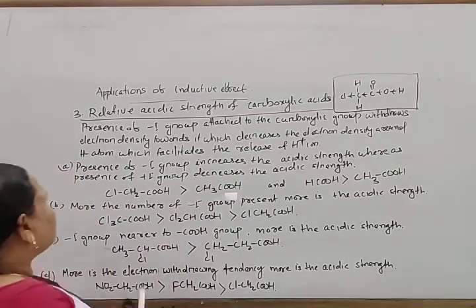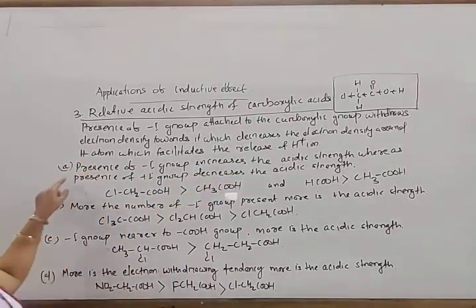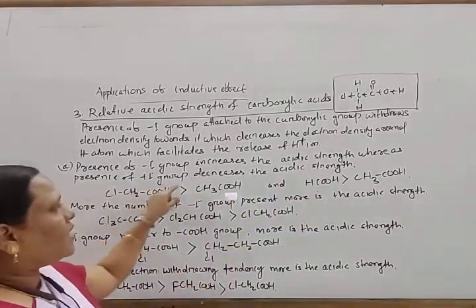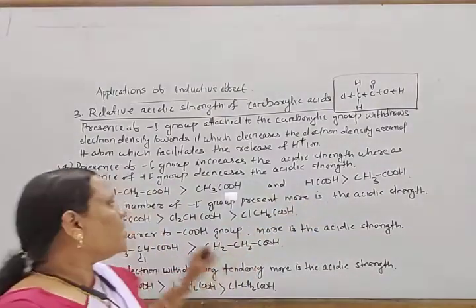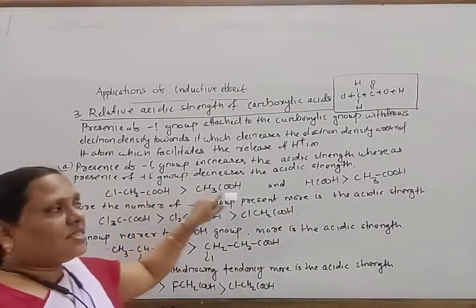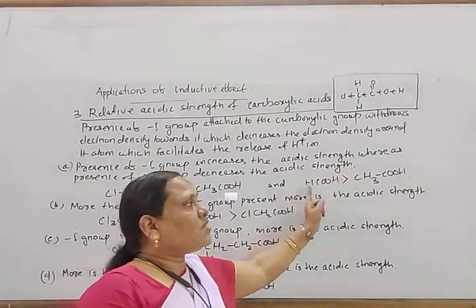Instead of hydrogen, we can also write the oxygen atom. So the presence of a minus I group increases the acidic strength, whereas the presence of a plus I group decreases the acidic strength. Similarly, chloroacetic acid is stronger than acetic acid. Similarly, between acetic acid and formic acid, formic acid is stronger than acetic acid.